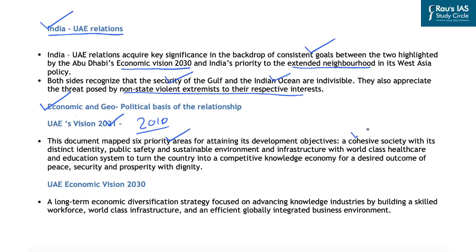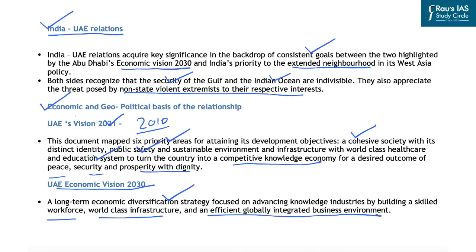These were a cohesive society with its distinct identity, public safety and sustainable environment, infrastructure with world-class healthcare and education system, and this was to be done to turn the country into a competitive knowledge economy for a desired outcome of peace, security, and prosperity with dignity. Further, in line with the Vision 2021, UAE has now come out with UAE Economic Vision 2030, and it aims at a long-term economic diversification strategy focused on advancing knowledge industries by building a skilled workforce, world-class infrastructure, and an efficient, globally integrated business environment.